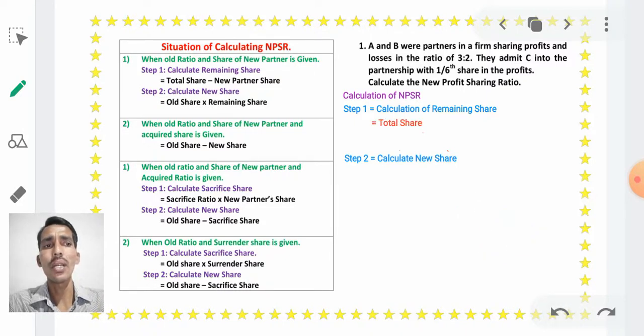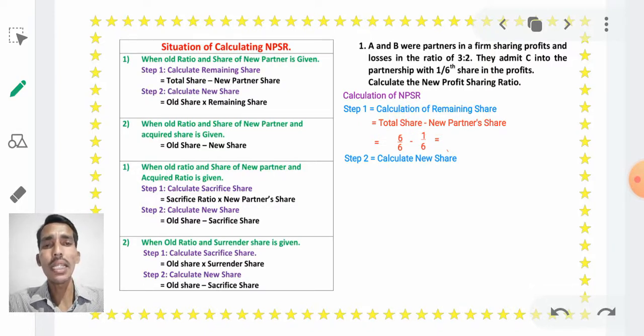6/6. Why? Because of the formula, total share minus new partner share. Why do we have to take 6/6? Because the company's total profit is 6 rupees according to C's profit, right? In 6/6, if we got 6 rupees profit, then 1 rupee will be given to C. Just observe that formula, total share minus new partner share.